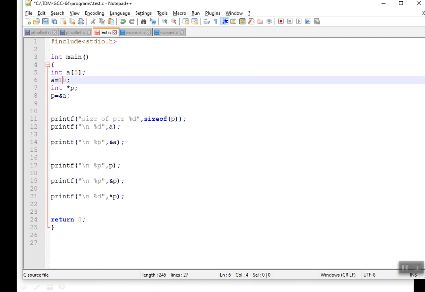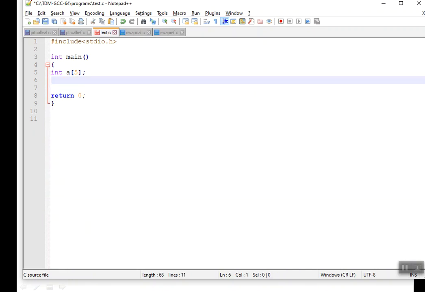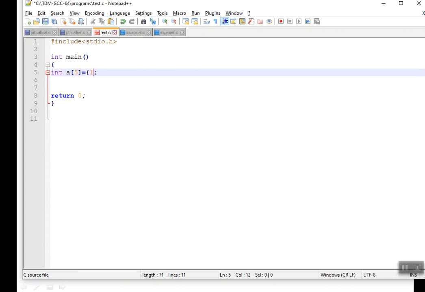Yeah, 5. Okay, let me assign the values and do it better. Yeah, 5 equal to 1 2 3 4 and 5. Okay,